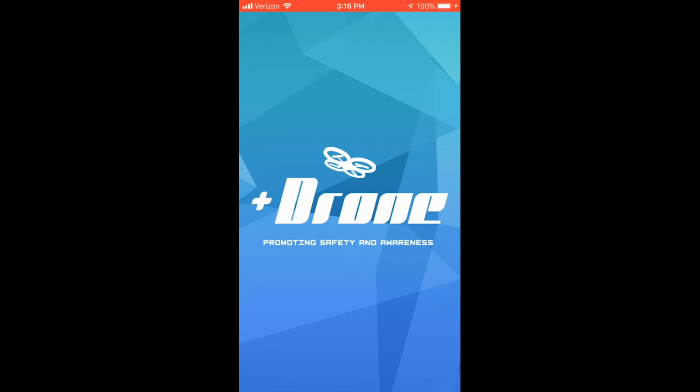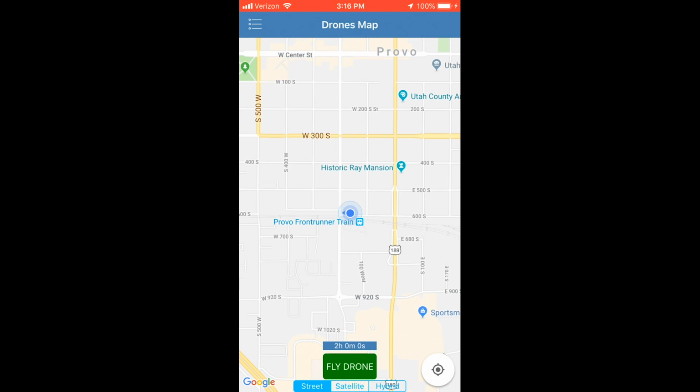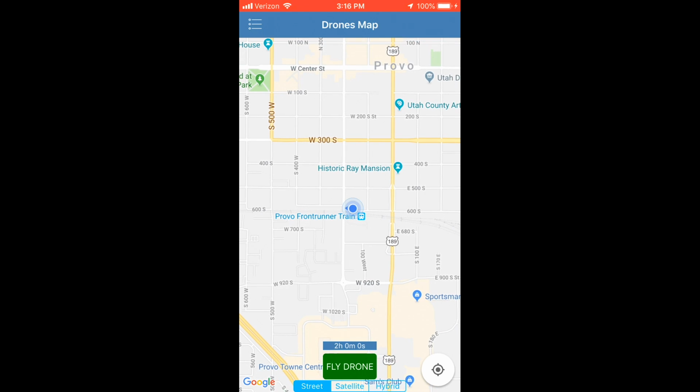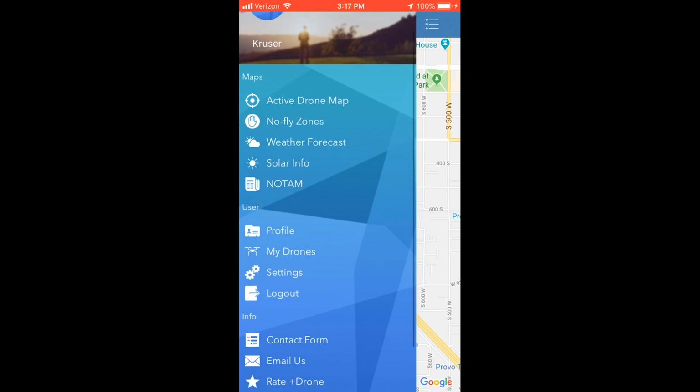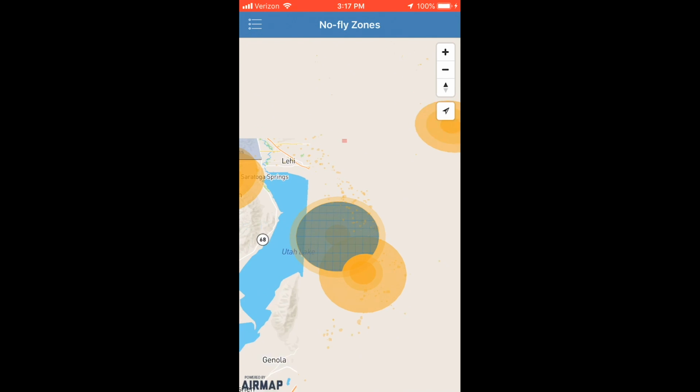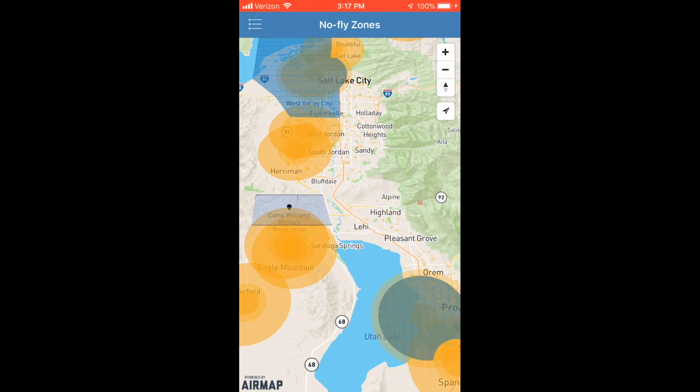So the first app that we're going to look at is the Plus Drone app. If I open it up, you can see that it has a little map here as you open the app. Keep in mind that in order to access the no-fly zones portion of the map, you actually have to sign up with an account with this app. But when you turn that on and you've actually signed up, you can see that it has a little bit of a load time, and then you can find all the different areas on the map that are no-fly zones or restricted flight areas.